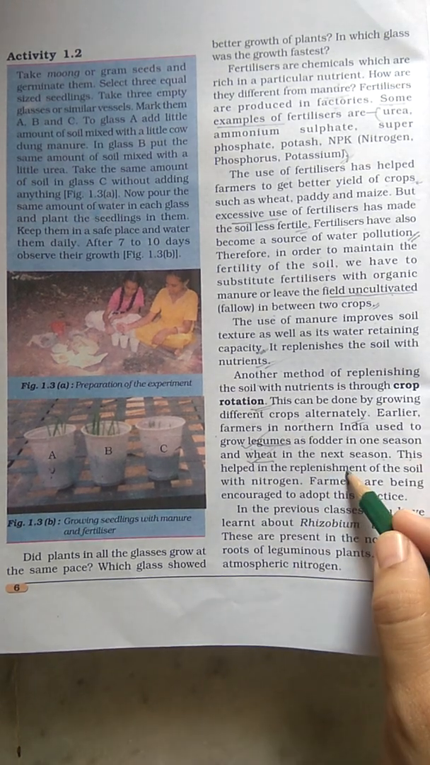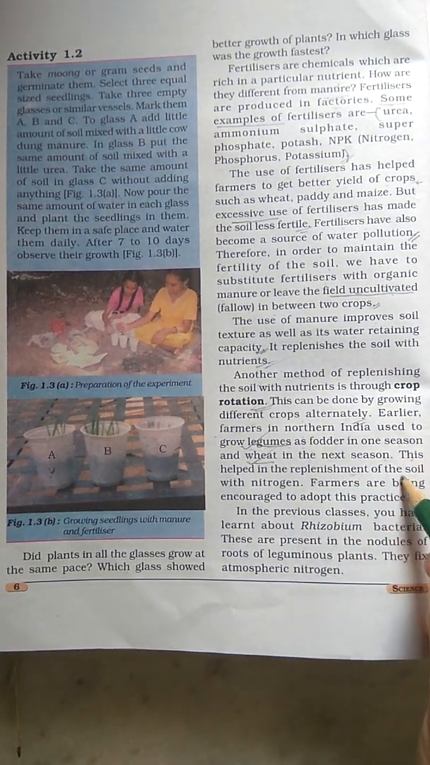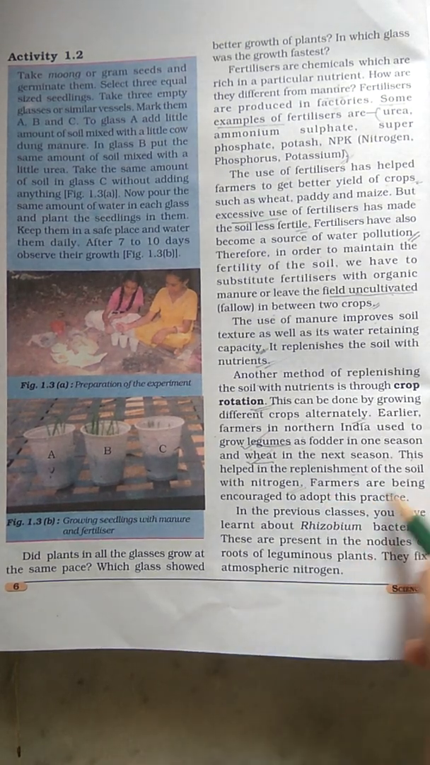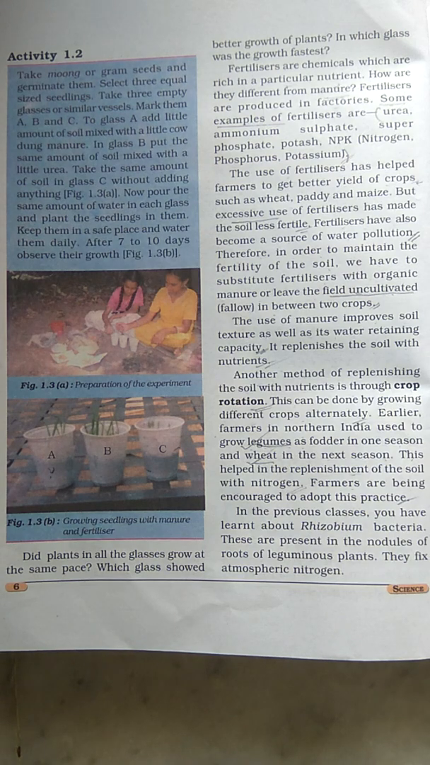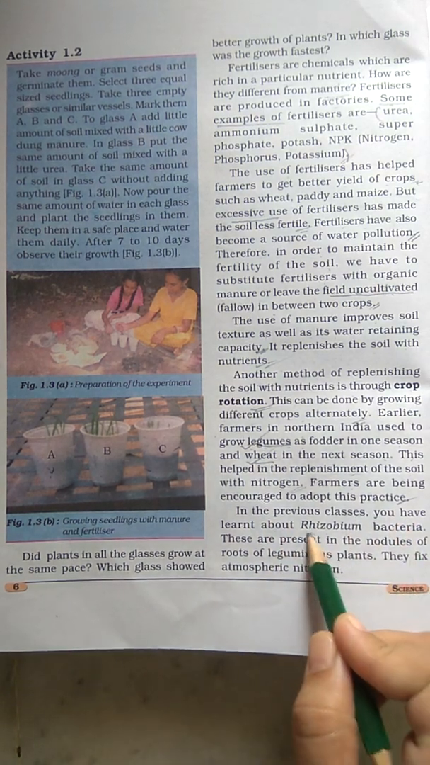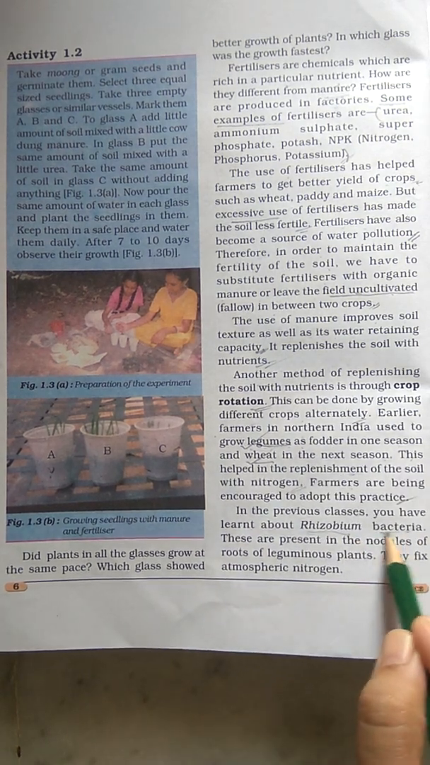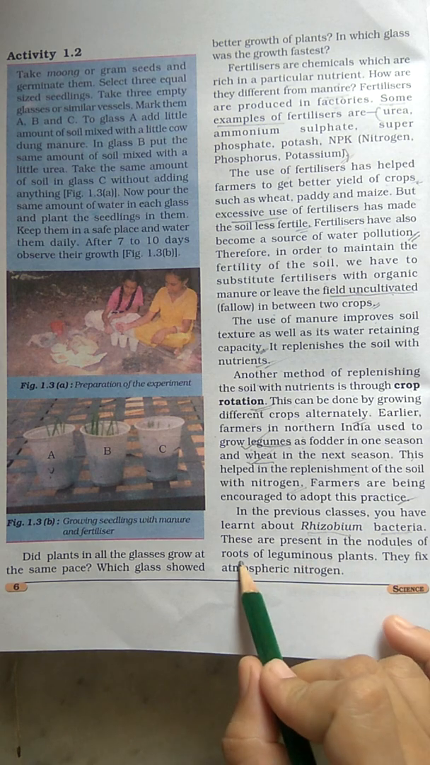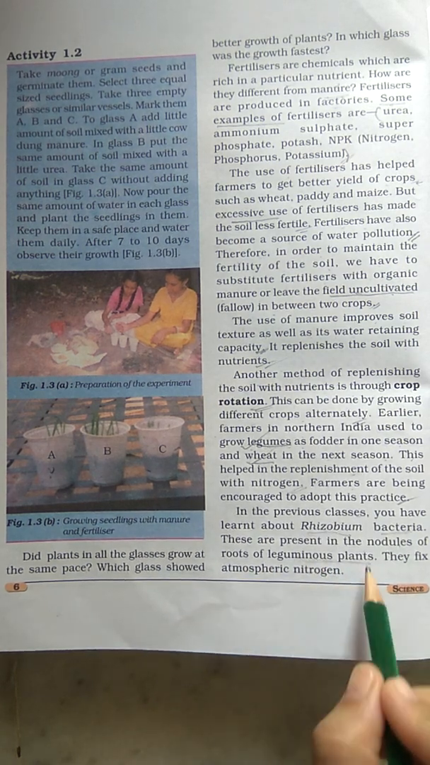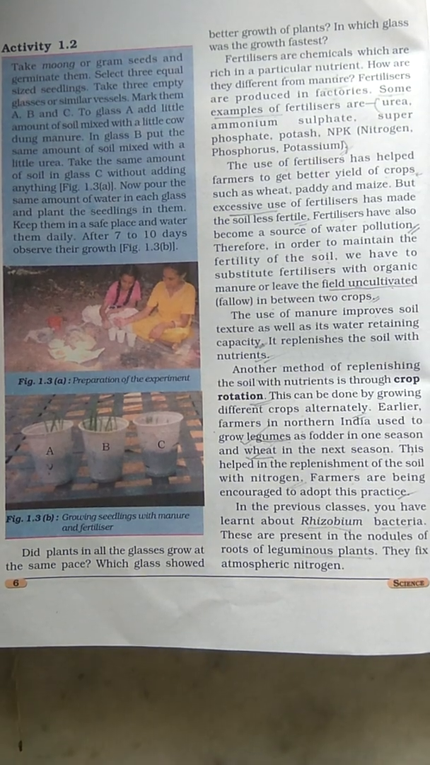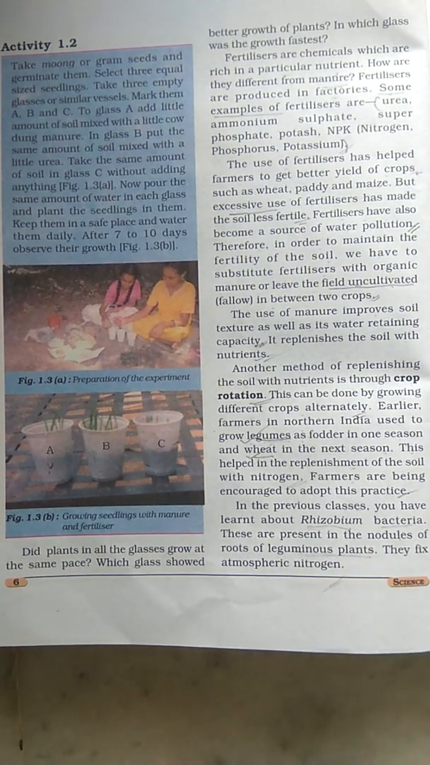This helps in replenishment of the soil with nitrogen. Okay, farmers are being encouraged to adopt this practice. Means farmers have to follow crop rotation. In the previous classes, you have learned about rhizobium. It is one kind of bacterium. These are present in the nodules of the roots of leguminous plants. They fix atmospheric nitrogen.